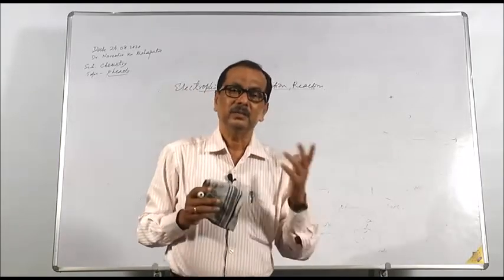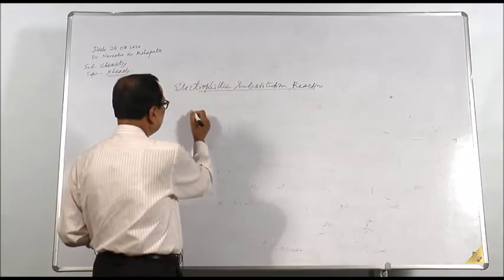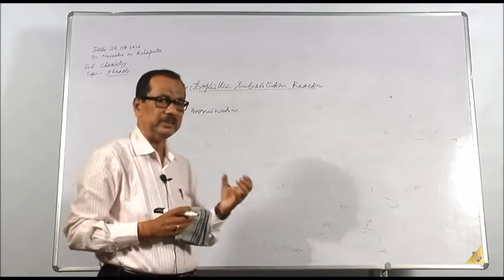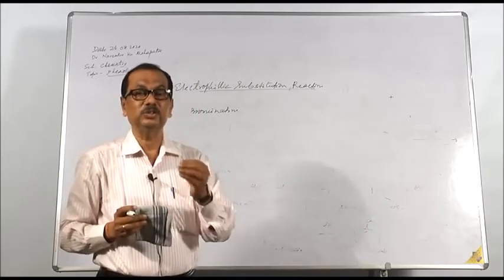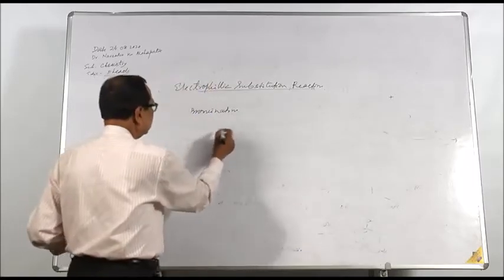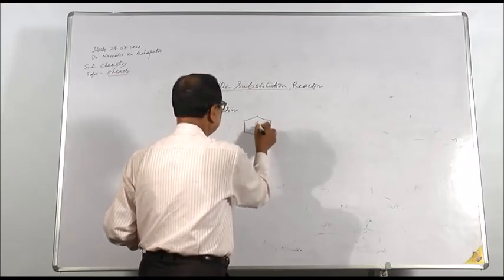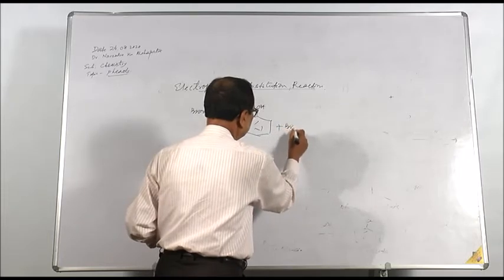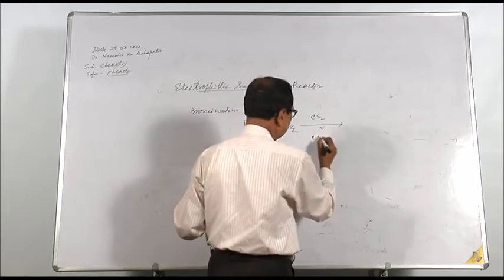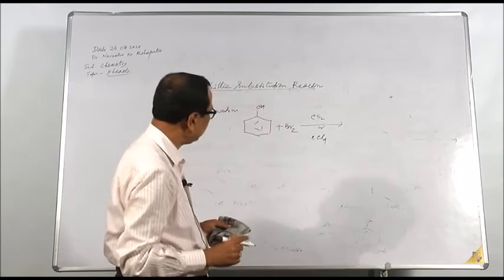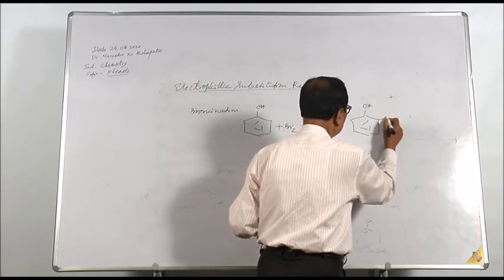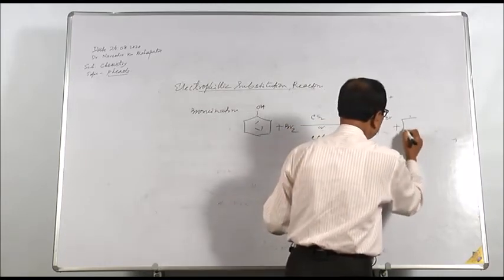Therefore, you simply add bromine, say bromination. When phenol is treated with bromine in presence of carbon disulfide or carbon tetrachloride, which are neutral mediums, we get orthobromophenol or parabromophenol.